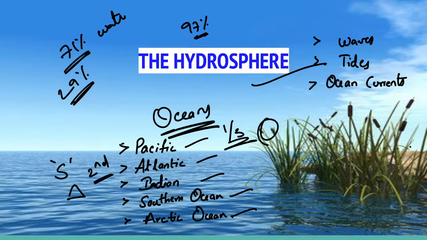The Southern Ocean encircles the continent of Antarctica and it extends northward to 60° south latitude. The Arctic Ocean is located within the Arctic Circle and it surrounds the North Pole. It is connected with the Pacific Ocean by a narrow stretch of shallow water known as the Bering Strait.